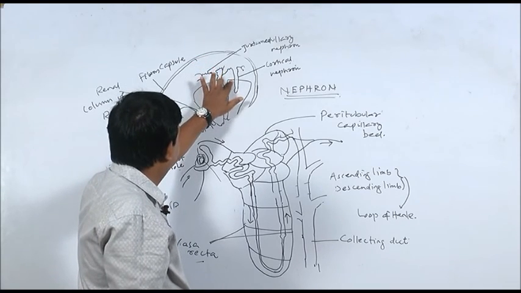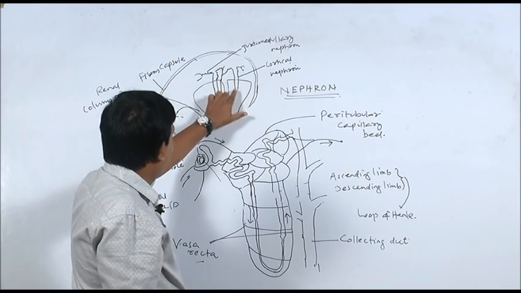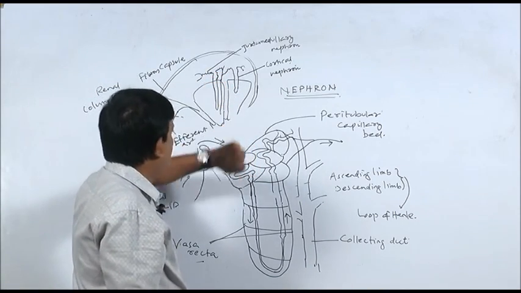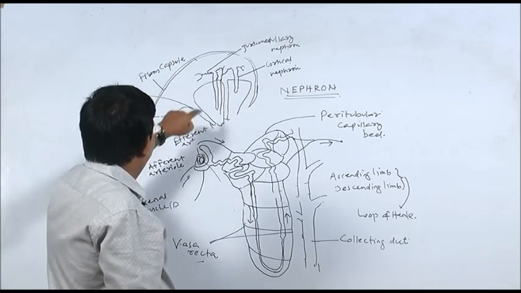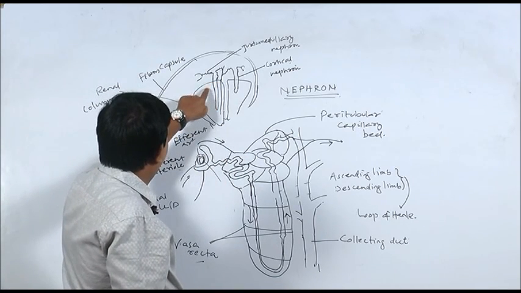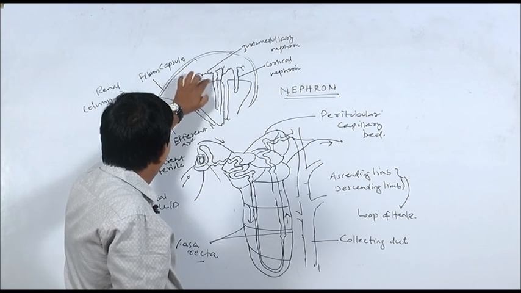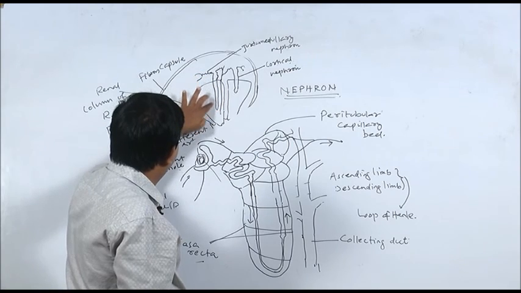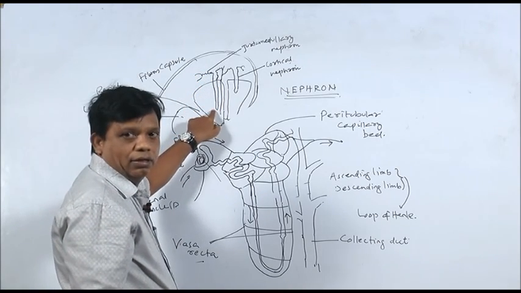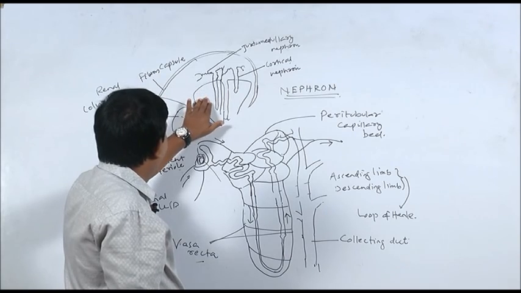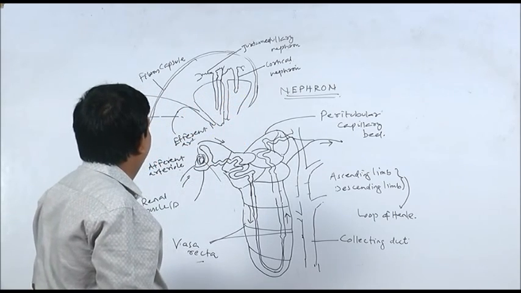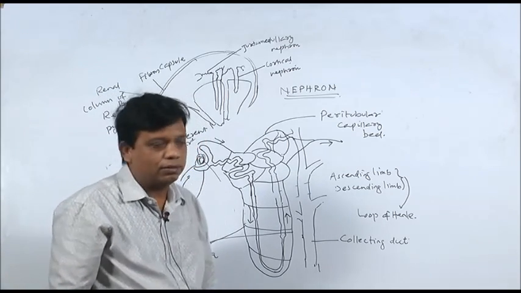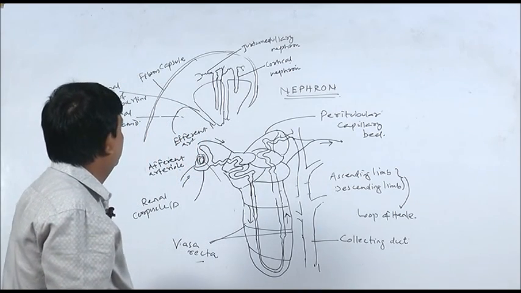So, you see here the loop of Henle in cortical nephron is short and it extends a short distance only into the medulla. But mark here in the juxtamedullary nephron, you can see here the loop of Henle is very long and it extends a long distance into the medulla. In the kidney, 80 to 85% of the nephrons are cortical nephrons, whereas only 10 to 15% of the nephrons are juxtamedullary nephrons.